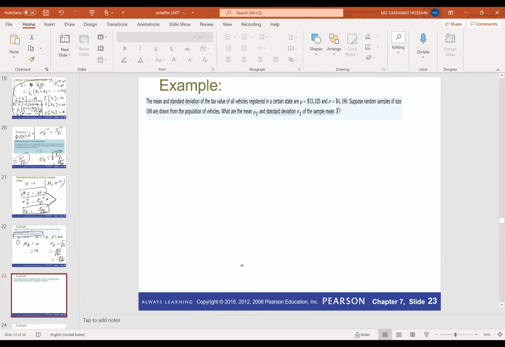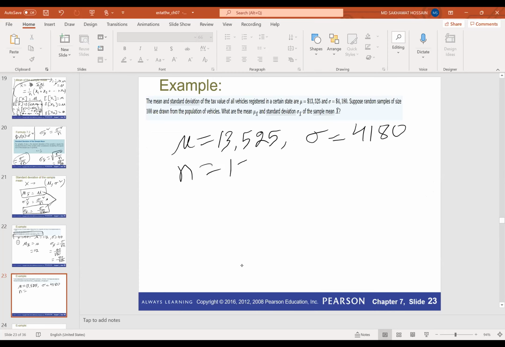Okay, so we have one more example here. The mean and standard deviation of the tax value of all vehicles registered in a certain state are mu equal to 13,525, so this is the population mean, and the standard deviation is 4180, and the sample size is 100.